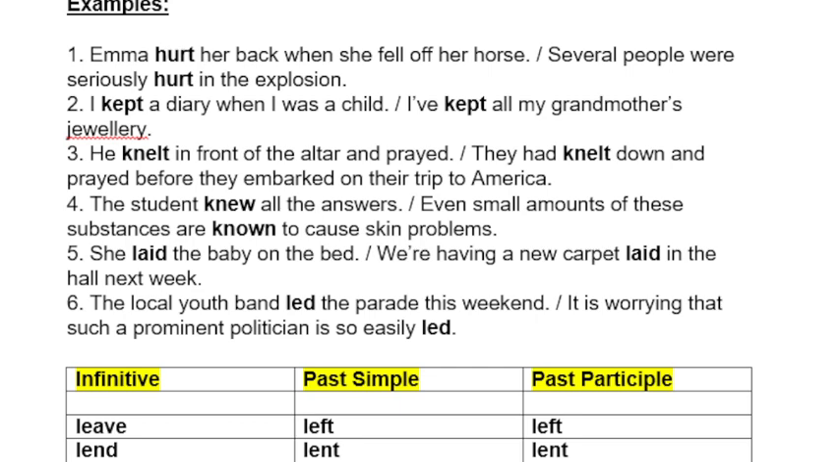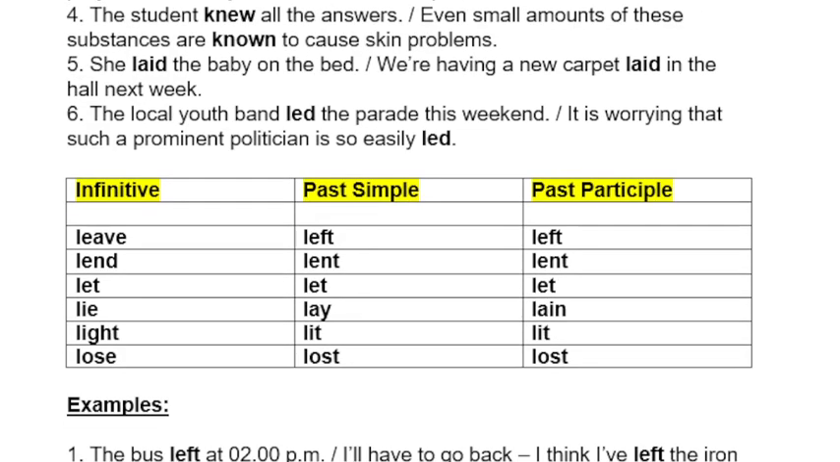She laid the baby on the bed. We are having a new carpet laid in the hall next week. The local youth band led the parade this weekend. It is worrying that such a prominent politician is so easily led.